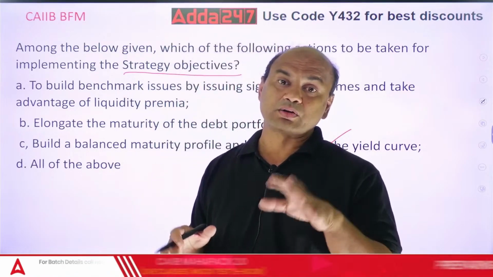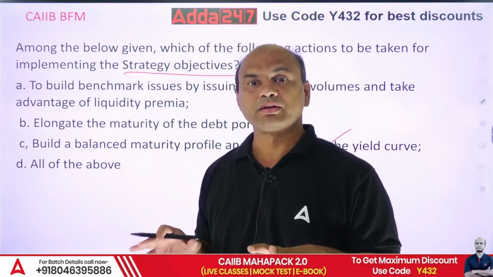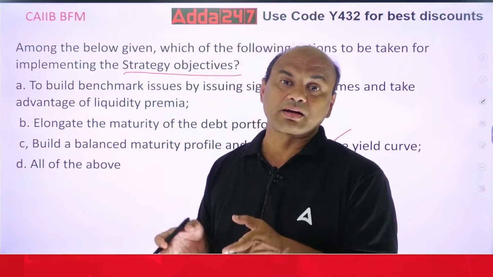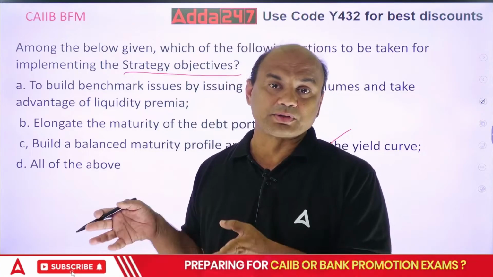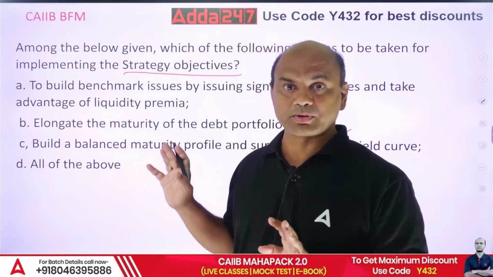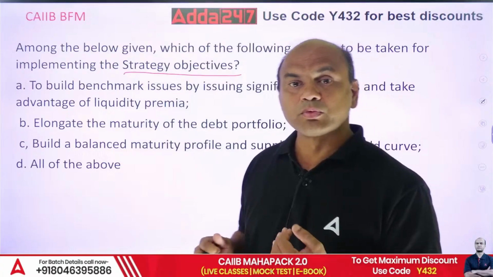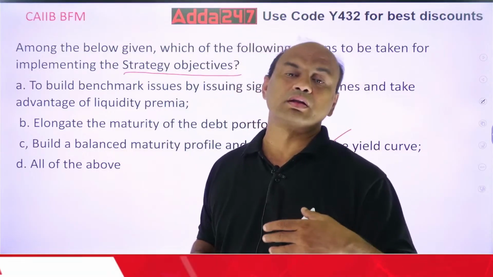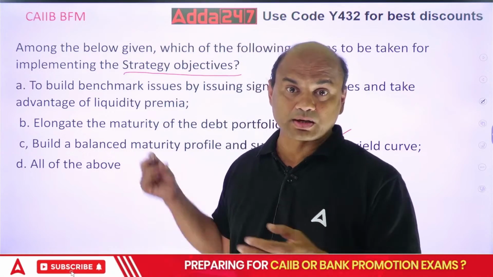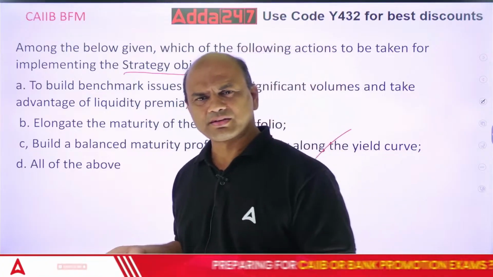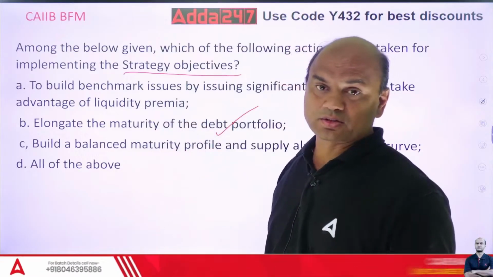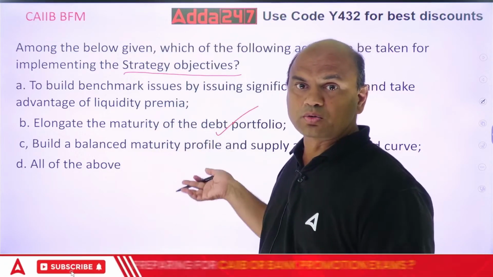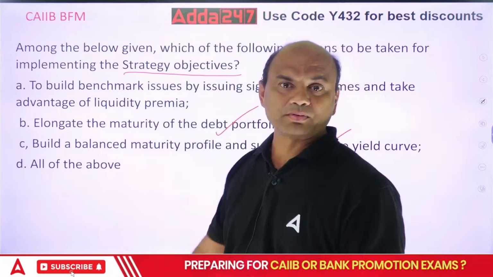If you have them linked to the repo rates, then it's okay. But deposits in our country as of now are not in the repo rate style. Loans we have linked to repo rates. So the longer you have the loans linked to the repo rates, the better it is for the bank. So this is also elongating the maturity. That is also true. So if 2 are true, obviously the answer will be all of the above.